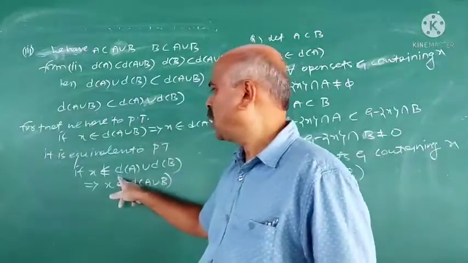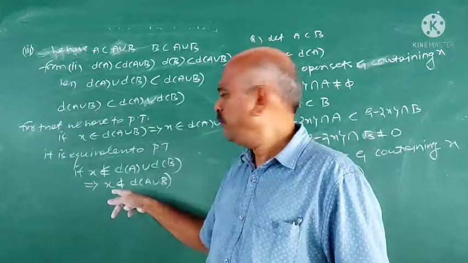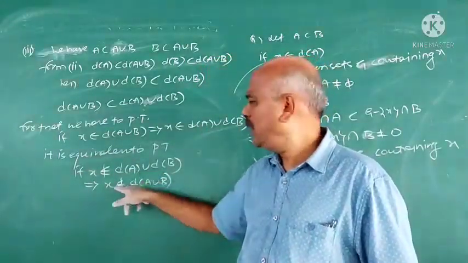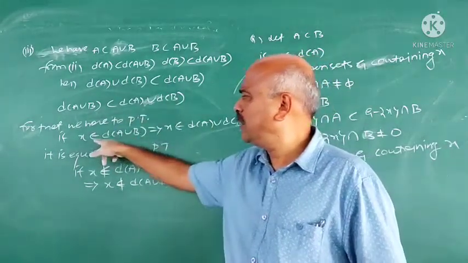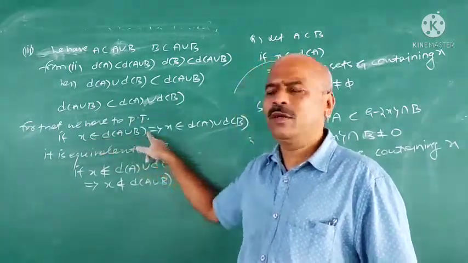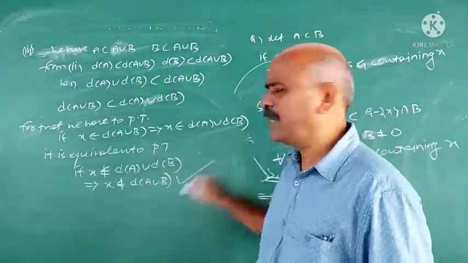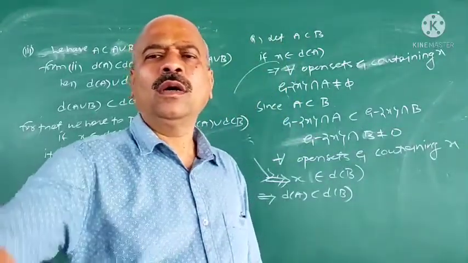It is the contrapositive, and a statement and its contrapositive are equivalent. Using that, if we prove that x doesn't belong to D of A union D of B implies x doesn't belong to D of (A union B), then it is equivalent to x belongs to D of (A union B) implies x belongs to D of A union D of B. So we prove this later. I do that in the next video. Yes, thank you.